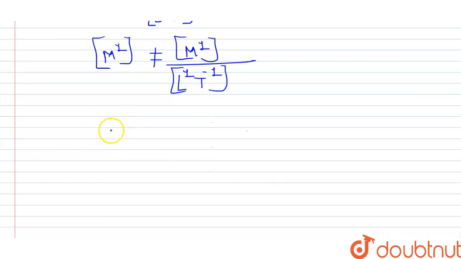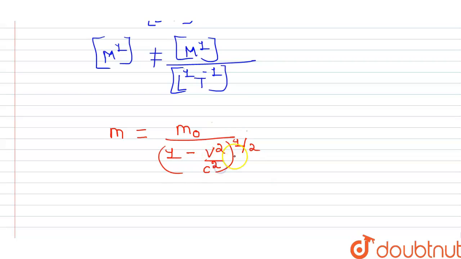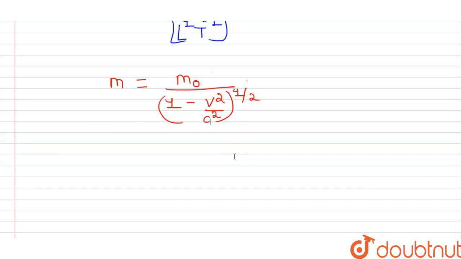So, what we have to do? M is equals to m naught divided by 1 minus v square to the power half. Now, if I will divide this v by this c square, then this formula becomes dimensionally correct. Let's see. Now, what is the dimensional formula of m? This is M power 1. Now, what is the dimensional formula of m naught?